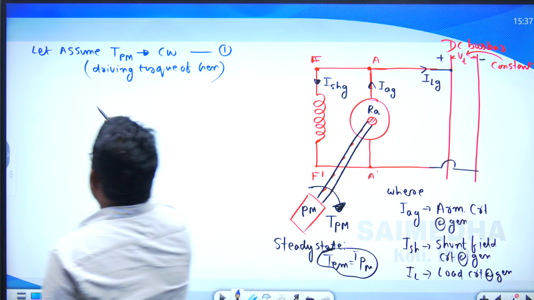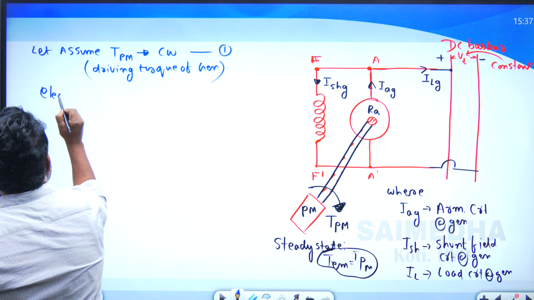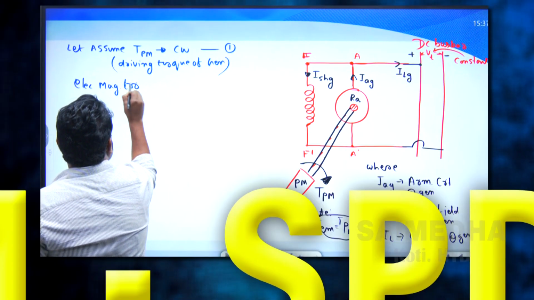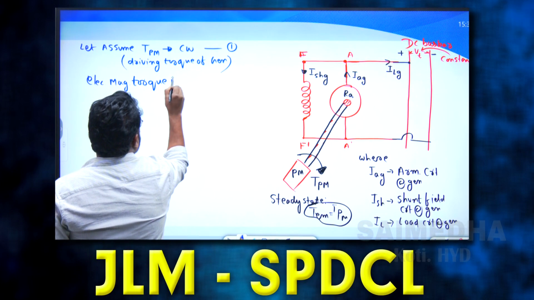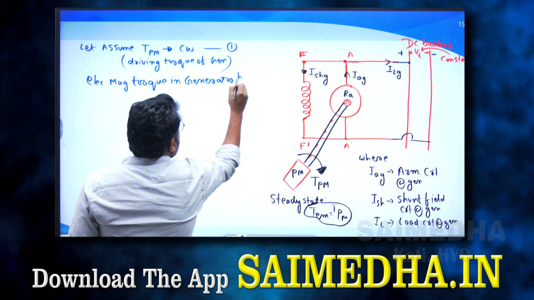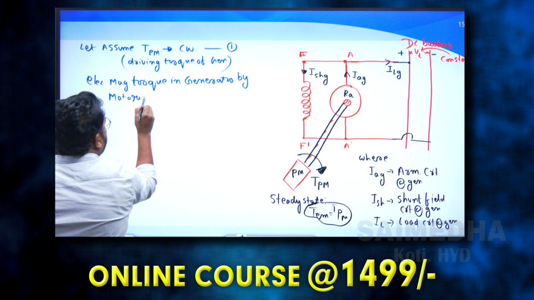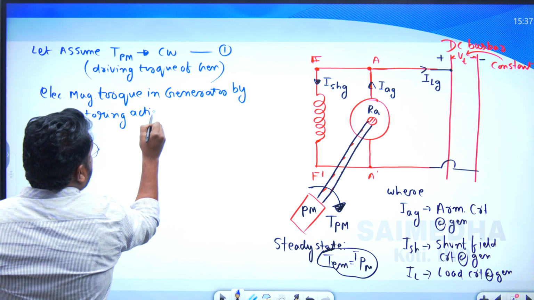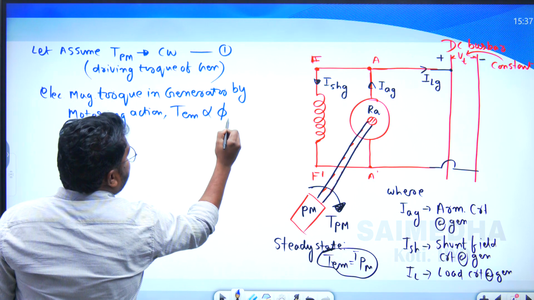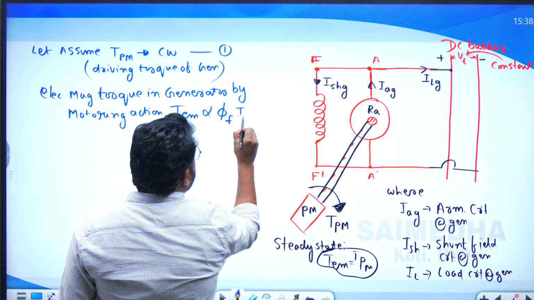This is TEM, the electromagnetic torque in the generator by motoring action, which is directly proportional to the field flux multiplied by the armature current.